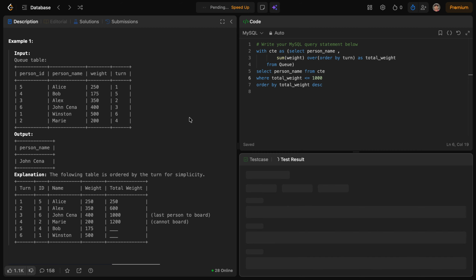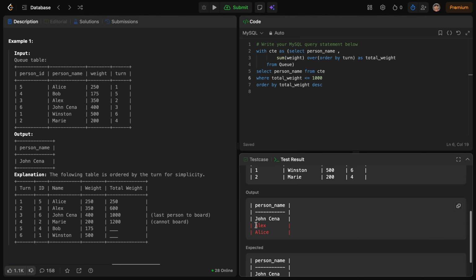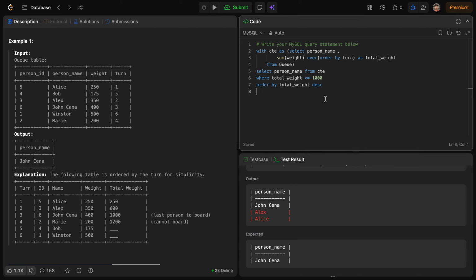Now see, it returns John Cena, Alex and Alice. So we want the first only, so that is why the LIMIT 1.